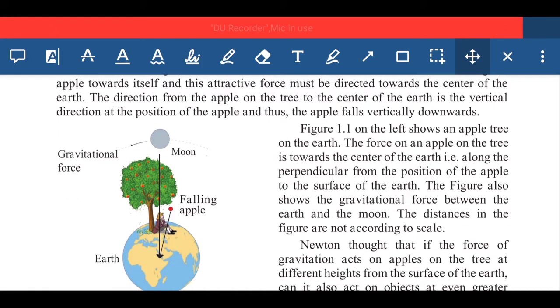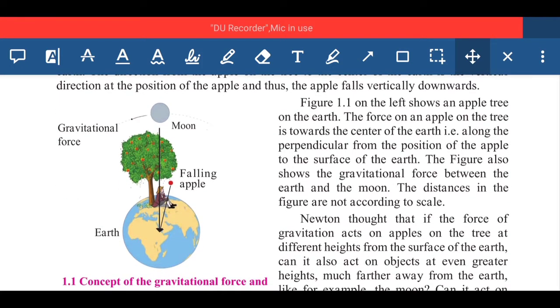Here figure 1.1 on the left shows an apple tree on the earth. The force on an apple on the tree is towards the center of the earth, that is along the perpendicular from the position of the apple to the surface of the earth. The figure also shows the gravitational force between the earth and the moon. This figure here you can observe.